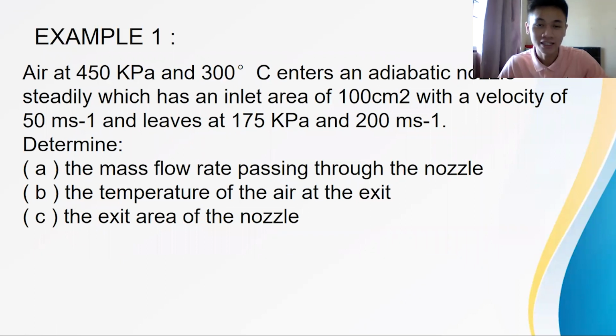I am Ichiwen. Now, let us take a look at example 1. Air at 450 kPa and 300 degrees Celsius enters an adiabatic nozzle steadily which has an inlet area of 100 cm² with a velocity of 50 meters per second and leaves at 175 kPa and 200 meters per second. We are asked to determine the mass flow rate passing through the nozzle, the temperature of the air at the exit, and the exit area of the nozzle.